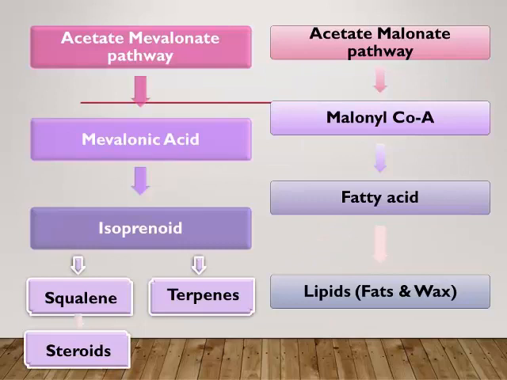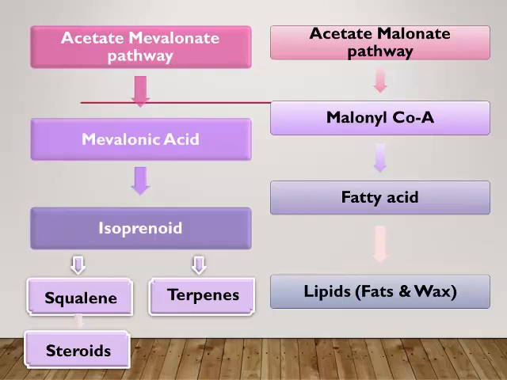Here in the chart you can observe two main routes of acetate pathway. On the left side you can observe acetate mevalonate pathway, and on the right side acetate malonate pathway. So as we said, in acetate mevalonate pathway, the main precursor is acetate, and further it gets converted into the main important intermediate, mevalonic acid.